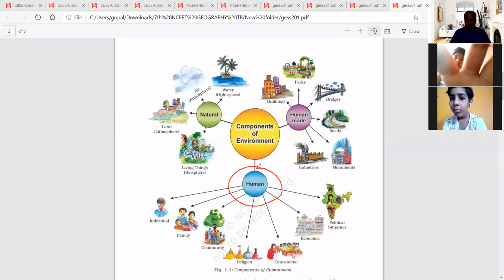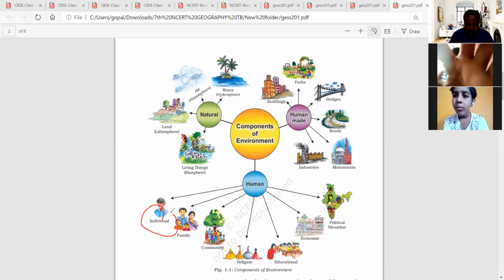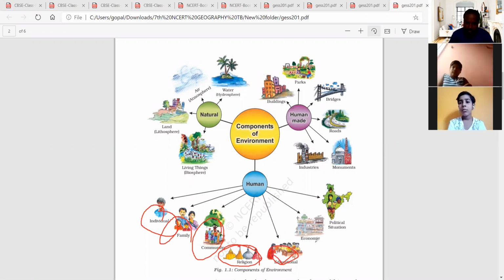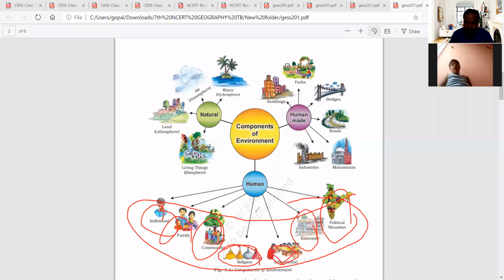Next, apart from this, even human beings are considered one of the components of the environment. How? If you see here, an individual person is considered one human being. Next, family. Next, community, religion, so groups of people. Education institutions like colleges, schools, everything comes under the educational group. Next, the economic group, that is industries, industrial persons or industrial places. Next, political situations. All these are considered separate components of humans.